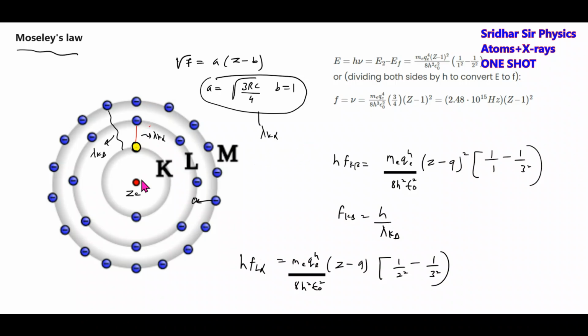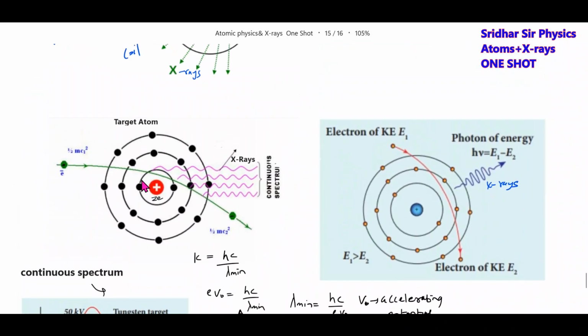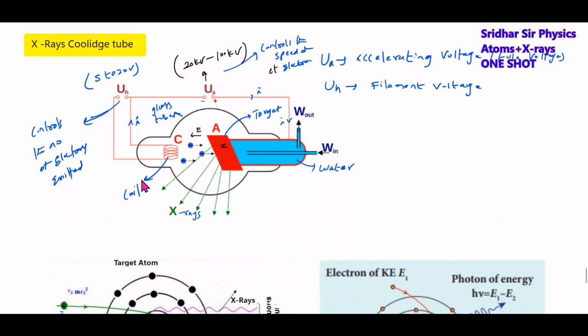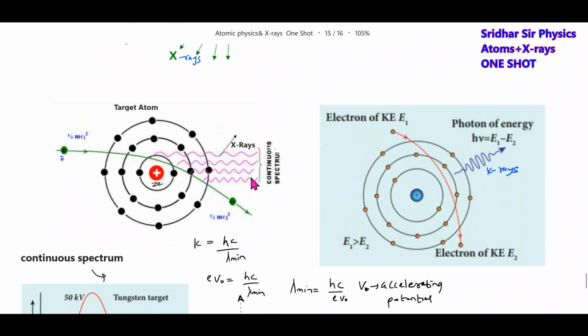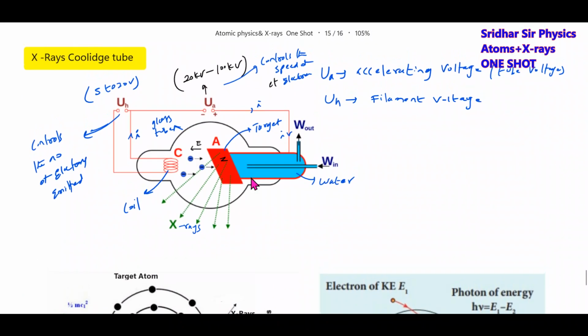Then we'll come back to the X-rays. In the X-rays, the intensity of X-rays, we'll take the continuous spectrum. This particular intensity of X-rays depends on what? Depends on accelerating voltage, and also on the target material, the value of Z. As we increase the accelerating potential, the intensity will increase. Next, the penetrating power of the X-rays depends on accelerating voltage. By increasing filament current also, we can increase the intensity of X-rays.